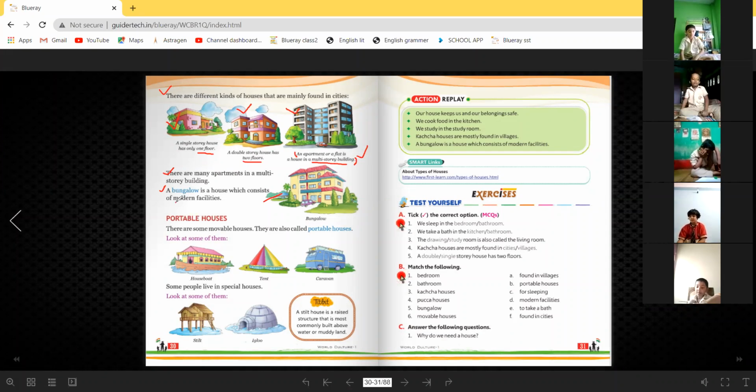Modern facilities mean opportunity, সুযোগ সুবিধা. Modern mean আধুনিক. So what is a bungalow? Answer will be a bungalow is a house which consists of modern facilities. You can also write that a bungalow is a house which has modern facilities. If the word consists is tough to you, you can also write has.